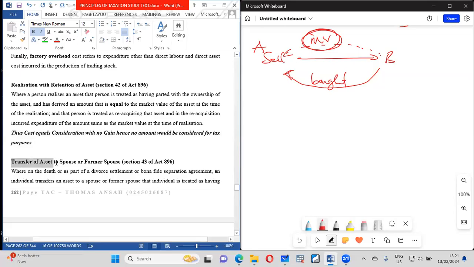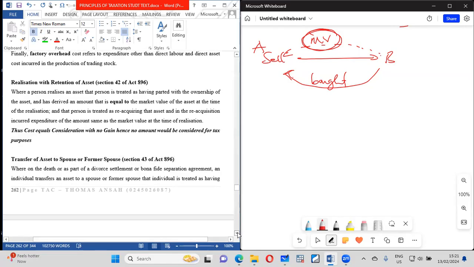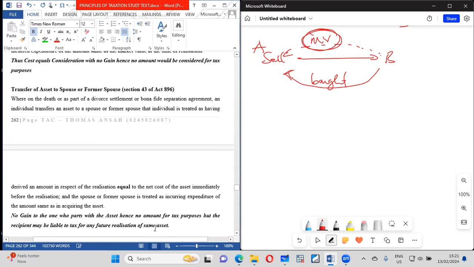Again, we have transfer of asset to a spouse or former spouse. These things happen more often when there is a divorce settlement, or sometimes when the person is dead and we have to transfer the asset to another person. It says that where, on death or as part of a divorce settlement or a bona fide separation agreement, an individual transfers an asset to a spouse or former spouse, that individual is treated as having departed with the asset, and therefore derives an amount in respect of a realization.